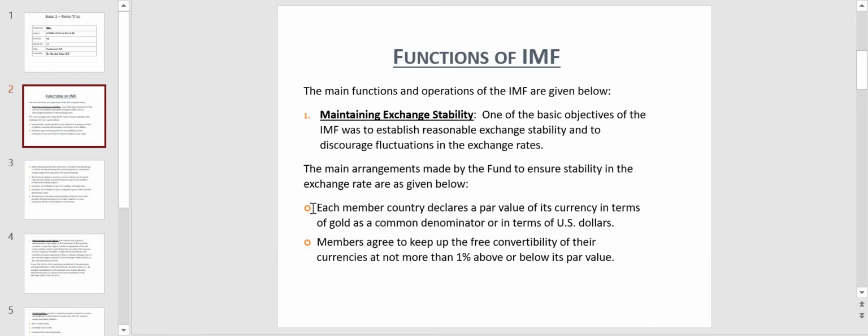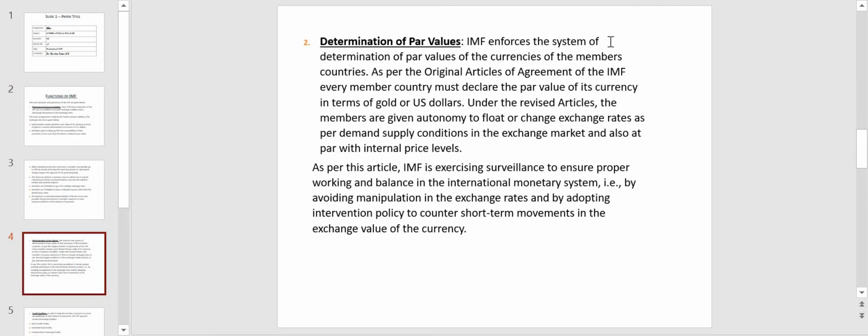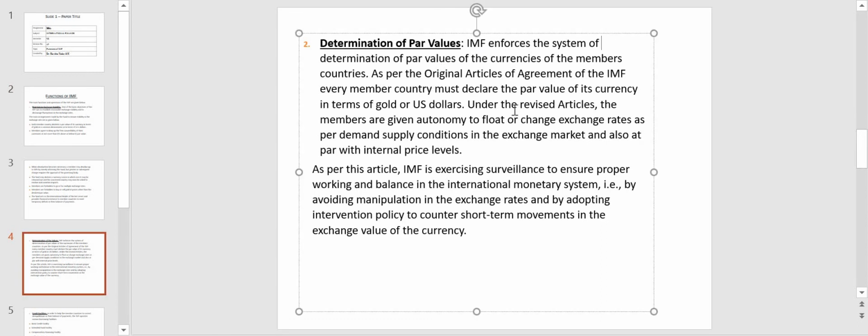Next function of IMF is determination of par values. As we already discussed, every country has to fix its par value by having a common denominator as gold or US dollar.